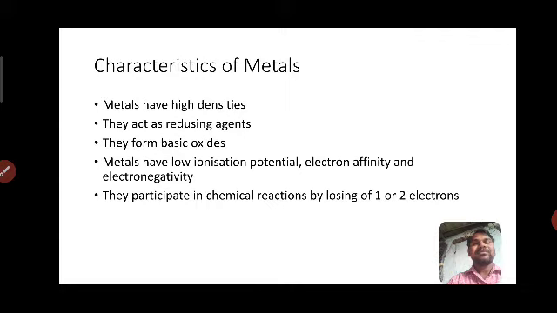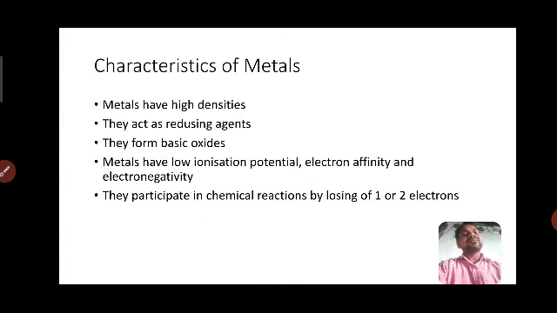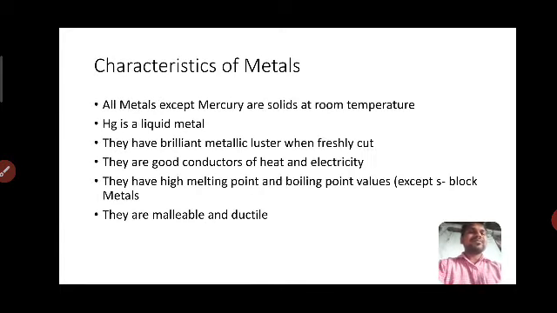So by losing one or two electrons, the metal forms molecules. That's why they participate in chemical reactions. These are the important characteristics of metals.